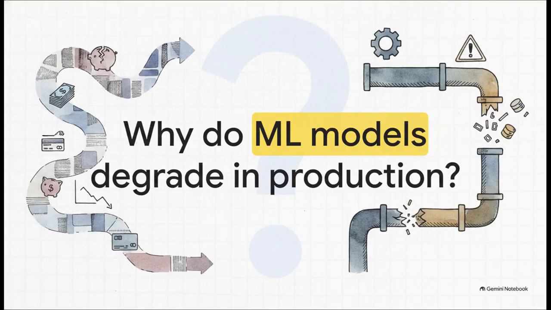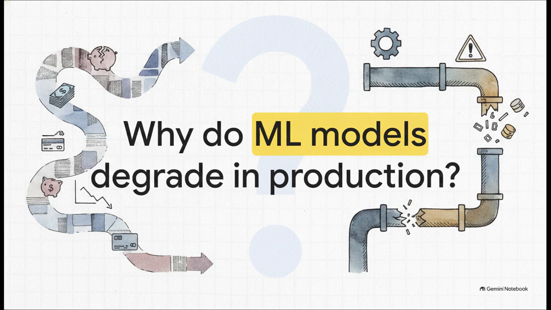But here's the big question. Once a model is live and governed, why do they suddenly start failing? This is a fundamental challenge for IT teams. It rarely breaks the way a traditional application crashes. Instead, it degrades due to something called concept drift, where real-world patterns change. Think about fraud patterns evolving over time, or sudden economic shifts altering default rates.